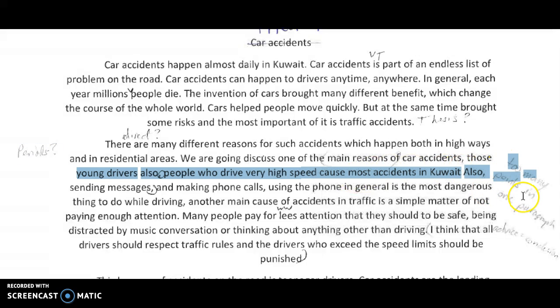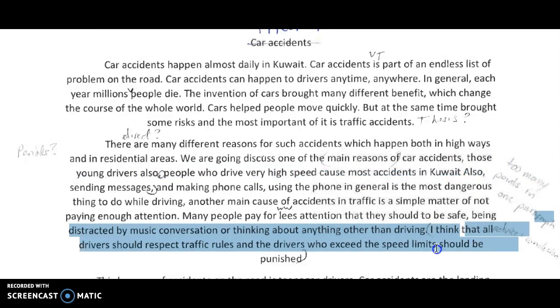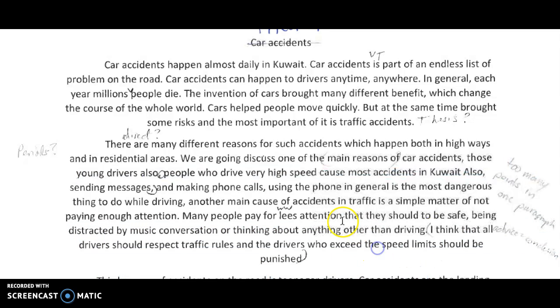In this paragraph, you have too many points in one paragraph, and here at the end, you give advice, which should be in the conclusion. So you need to follow that format like we did in class. Topic sentence, point support, point support, point support, concluding sentence, and put transitions between all of them.